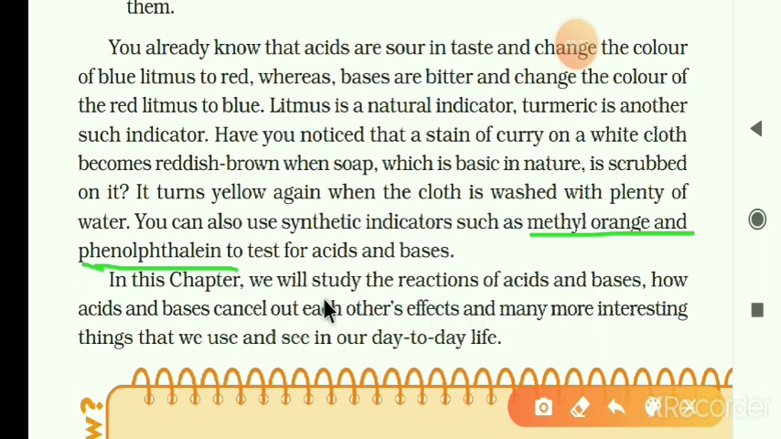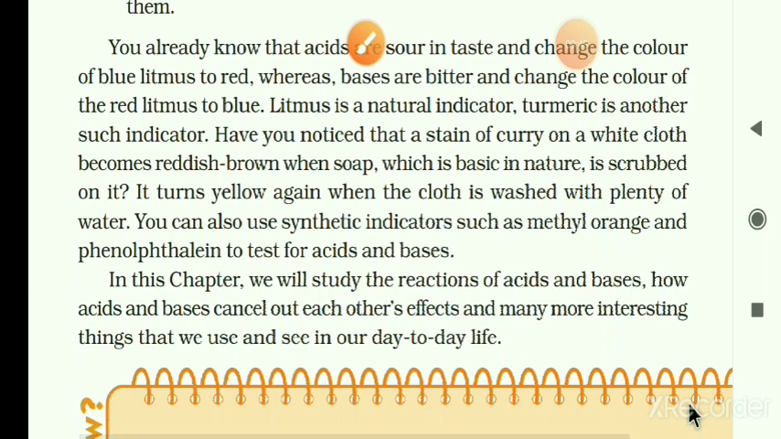In this chapter you will also study the reactions of acids and bases, and neutralization, where acids and bases cancel out each other. So dear students, we move on to litmus.